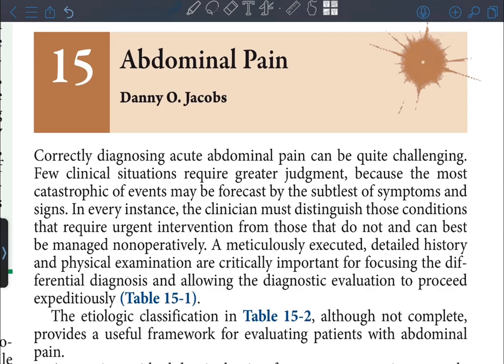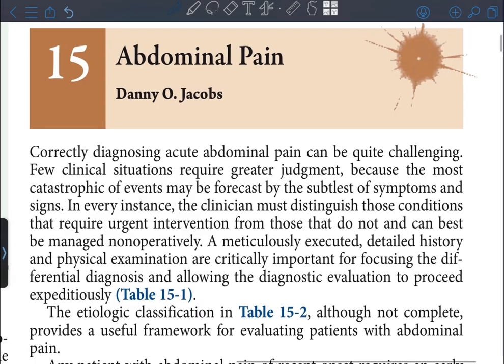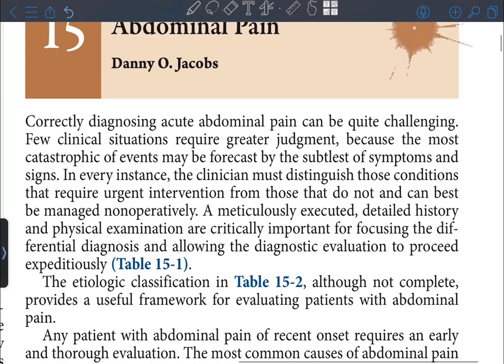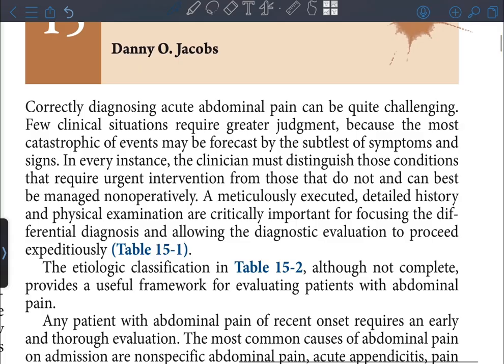Correctly diagnosing acute abdominal pain can be quite challenging. Few clinical situations require greater judgment because the most catastrophic of events may be forecast by the subtlest of symptoms and signs. In every instance, the clinician must distinguish those conditions that require urgent intervention from those that do not and can be best managed non-operatively.